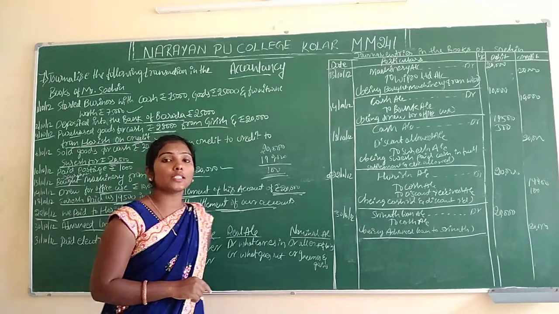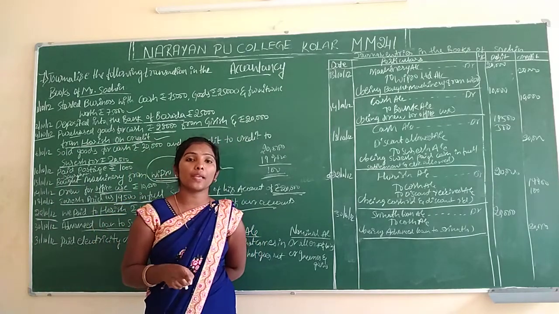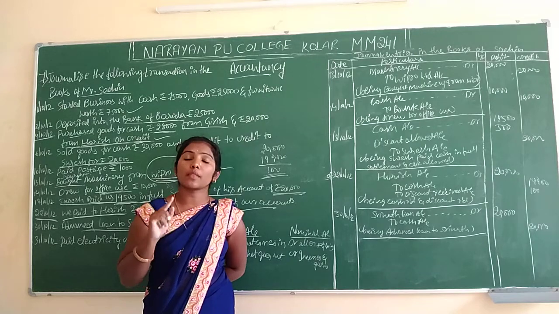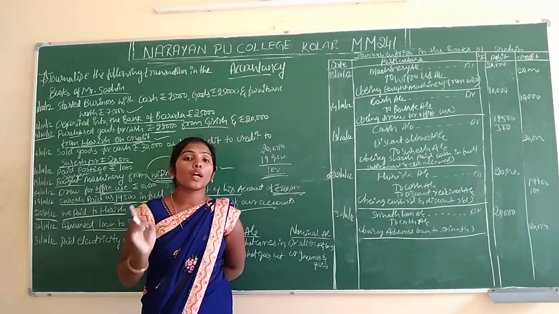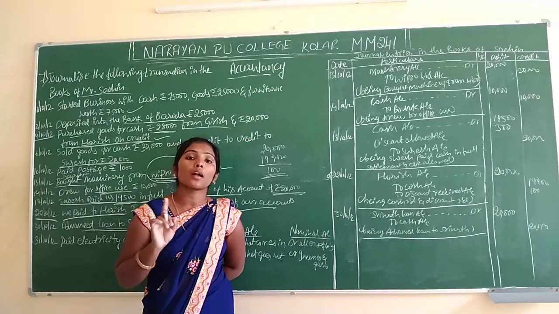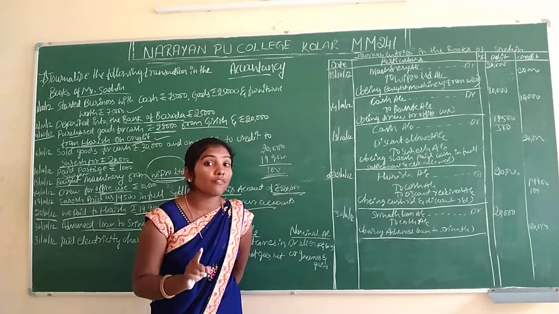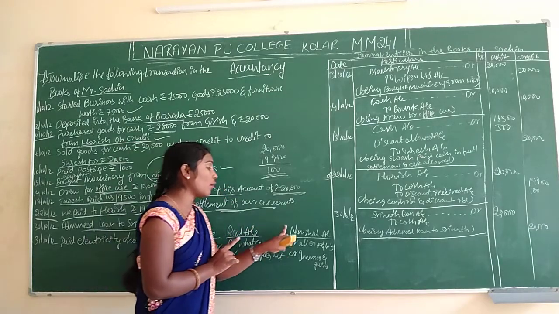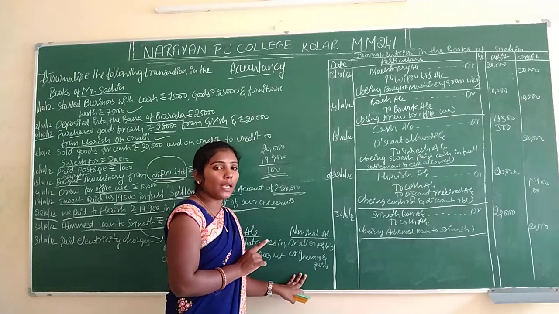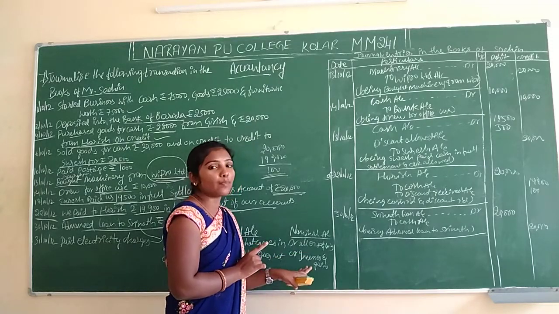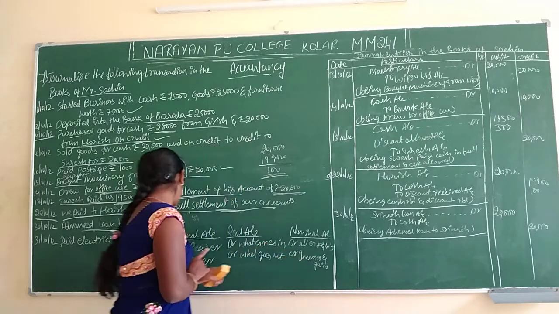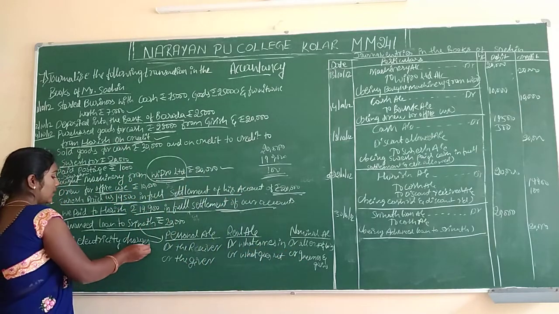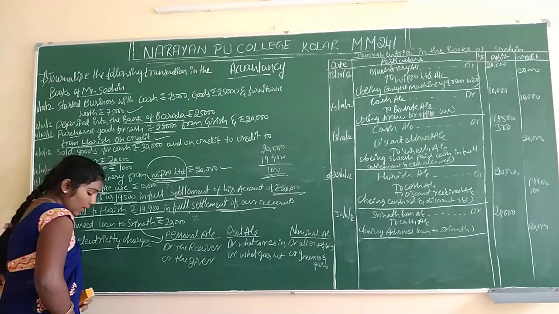And the last entry is paid electricity charges. Paid electricity charges means the company will pay the electricity bill, that is, the company will spend money for electricity charges, which is always an expense for the company. The expense is a nominal account. Now we have to apply the nominal account rules here. First we write all expenses and losses, and then incomes and gains. Here it is the electricity bill we have to pay.